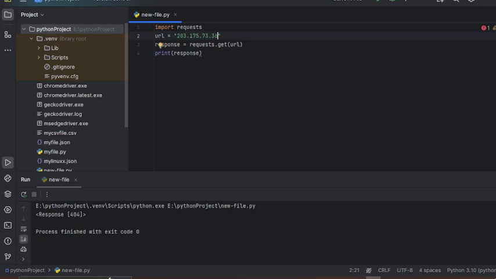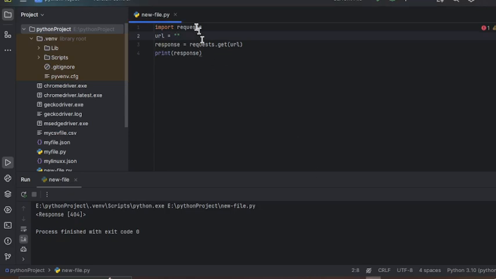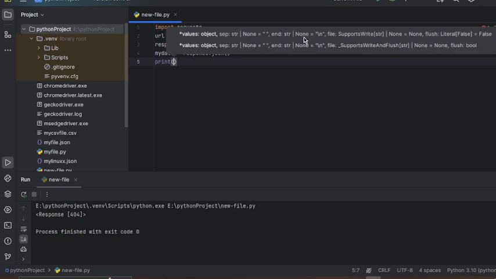Sorry, I will copy the link from here and paste it here. After that, we will also see how we print our data in JSON form. So we will print my data and see what output it gives.